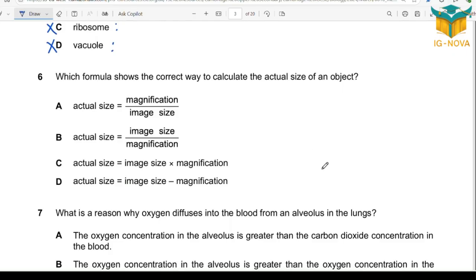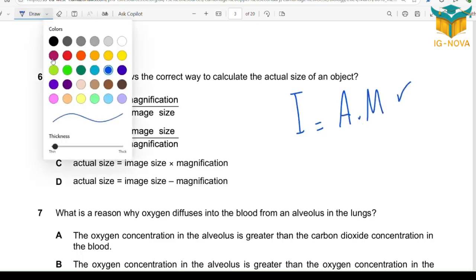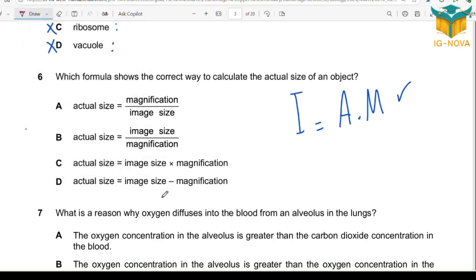Whenever you see a question about magnification, straight away write I AM and keep it as it is. Don't change. Okay? We'll change later, inshallah. Now he's asking for rearrangement. We need A, so rearrange. A to be I over M. So actual size is equal to image over magnification.